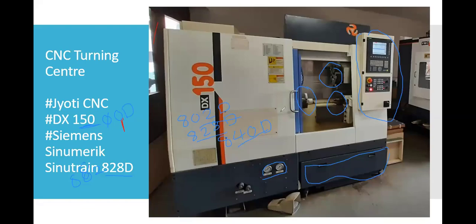See, in this machine, we are operating the chuck with the help of hydraulic pressure, as well as the tailstock, which we call a dwell. We operate that also with the help of hydraulic pressure. And from these two knobs, we can set the pressure of the chuck as well as the tailstock.